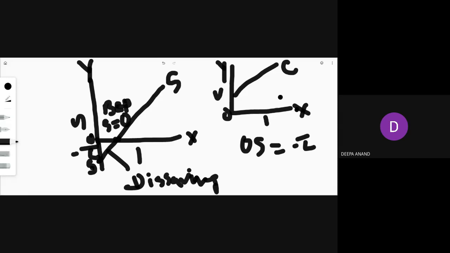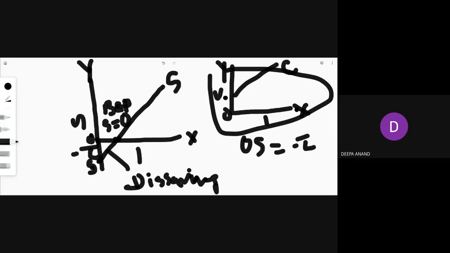Here also income increases, consumption increases, even though not in direct proportion. That's why it is going upward. So this is the comparison of your consumption curve and the saving curve. I hope you understood. If you are asked to graphically represent the consumption curve, you just want to show this.